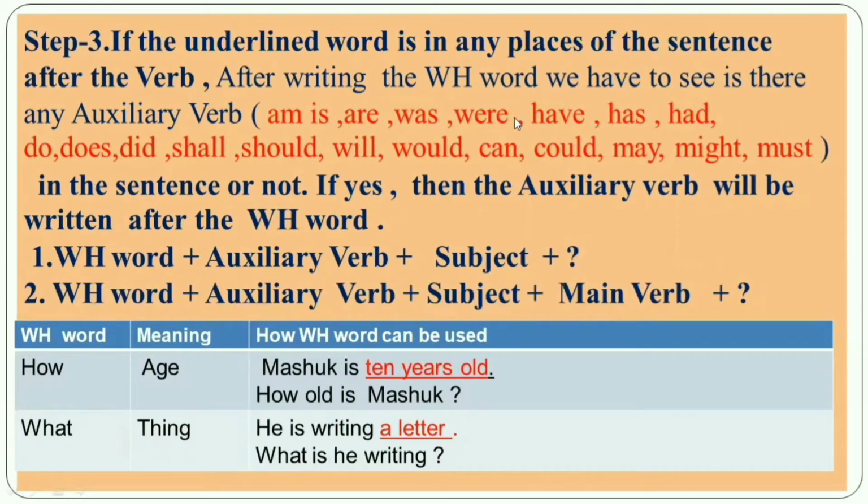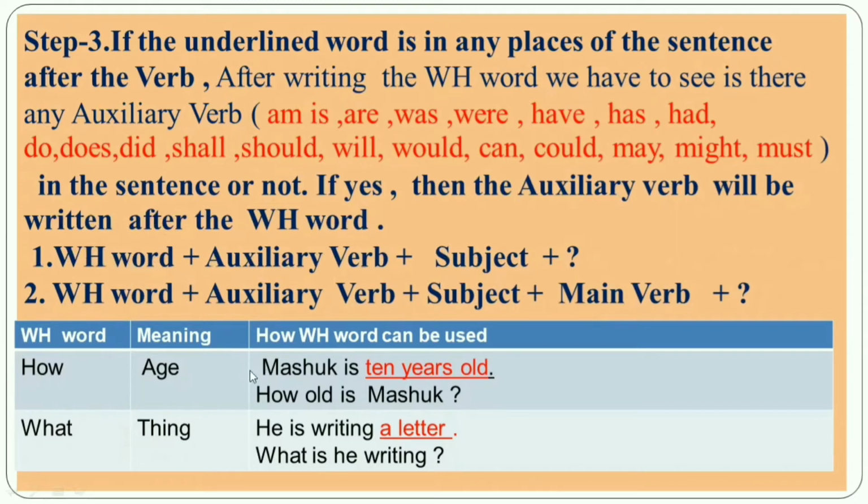You have to see if there is any auxiliary verb in the sentence or not. If yes, then the auxiliary verb will be written after the WH word. Okay, my dear student? Then the subject, then a question mark. So here you can see the structure. Structure 1: at first you will write the WH word, then the auxiliary verb, then the subject, then a question mark.